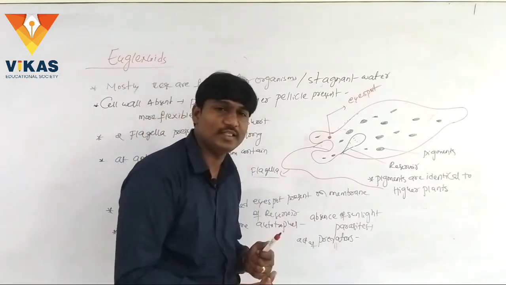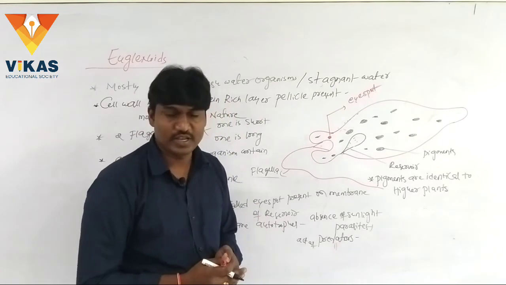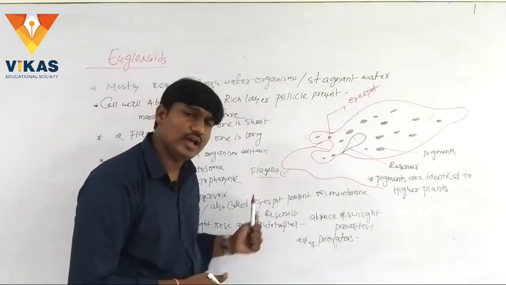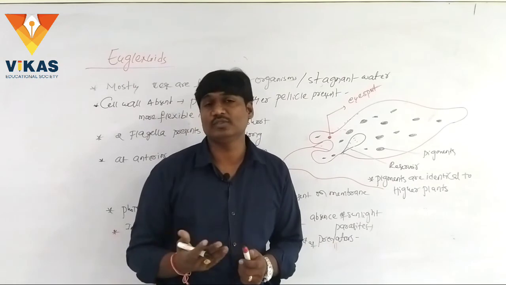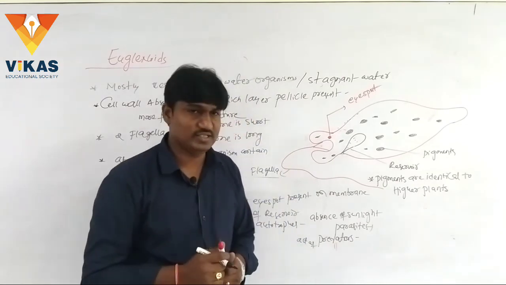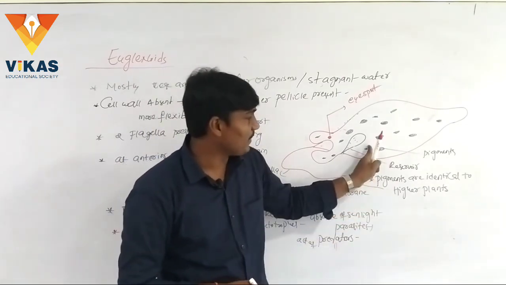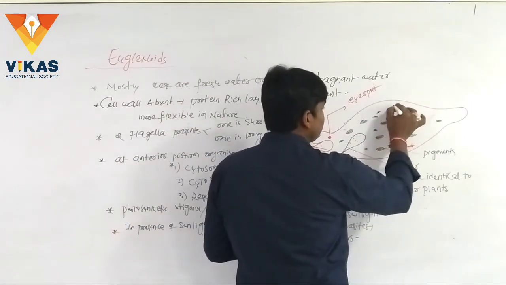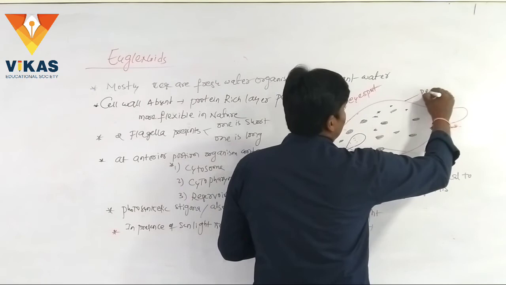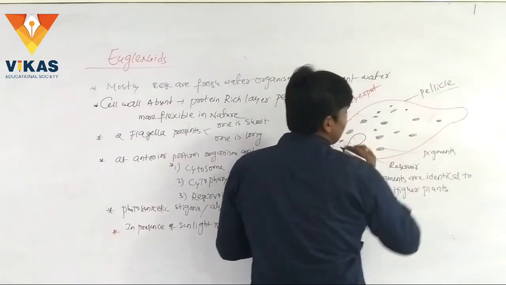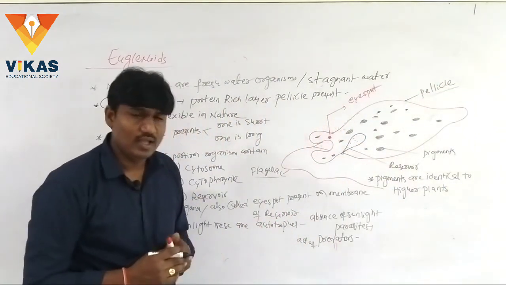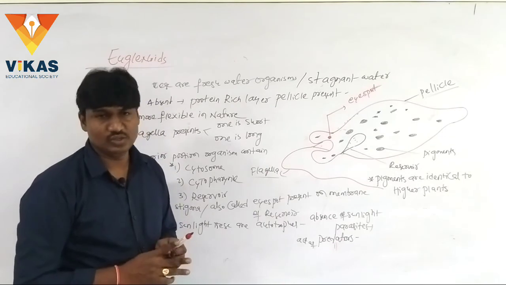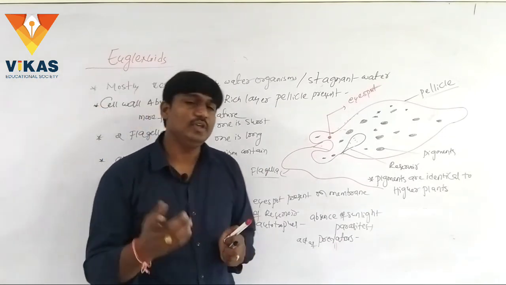But in the absence of sunlight they are heterotrophs. They depend upon other organisms. Hence in the presence of sunlight they are autotrophs, whereas in the absence of sunlight they are parasites. Here the pigments present on the organism, in the outermost layer, the pellicle, are identical to those of higher plants. So these are the main characters of Euglena.